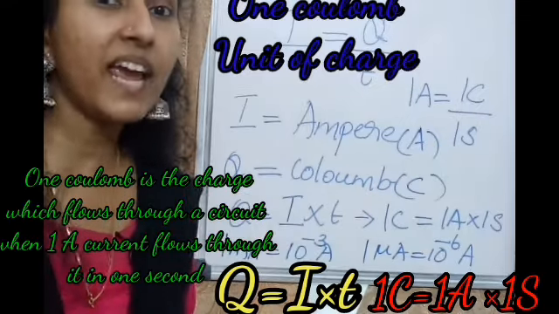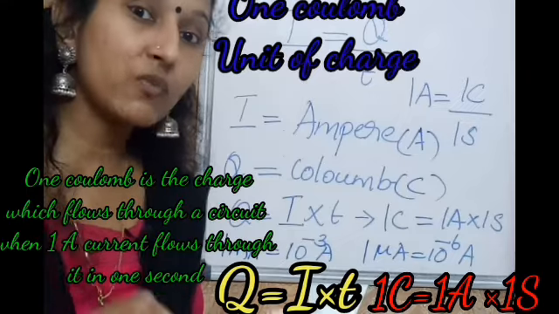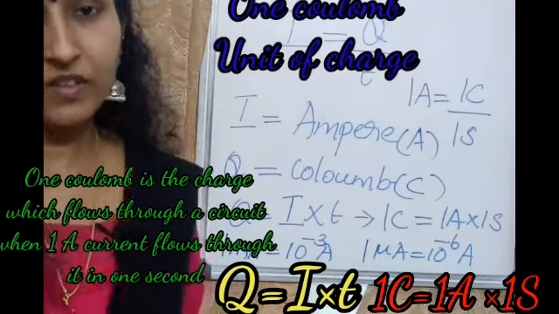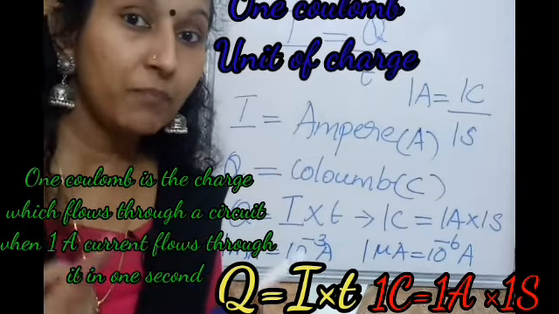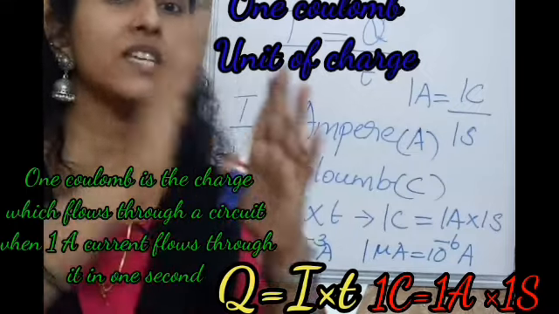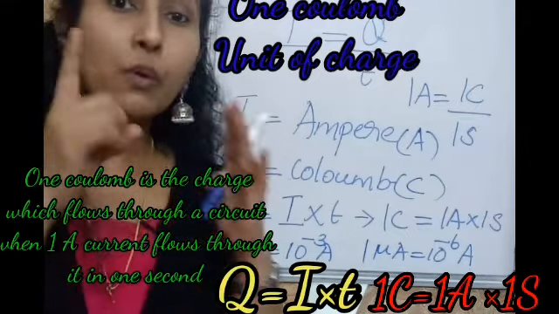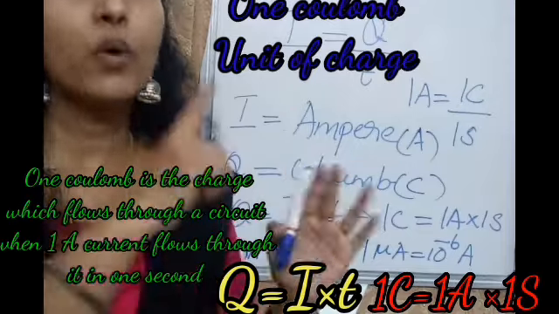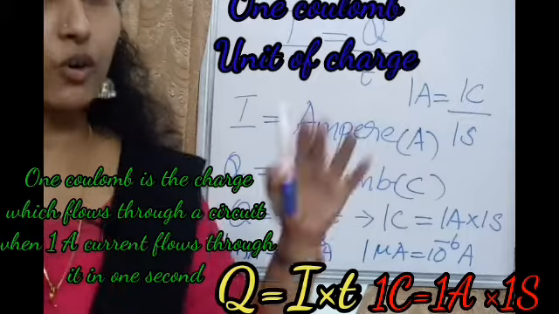If the current is 1A, 1 coulomb charge flows through the circuit in 1 second. If the charge is 1C, then 1 ampere current flows through the circuit in 1 second. 1C charge in 1 second, 1 ampere. 1 ampere current in 1 second, 1 coulomb. So don't forget this.